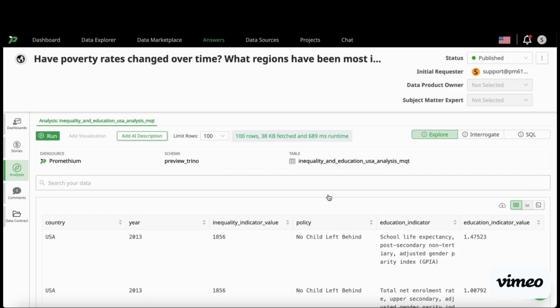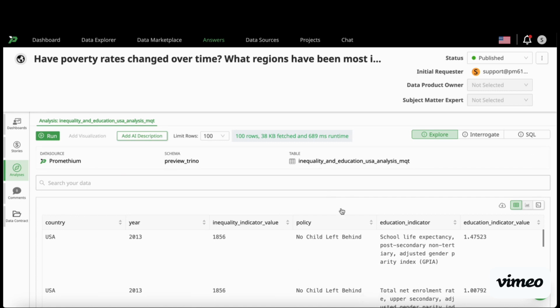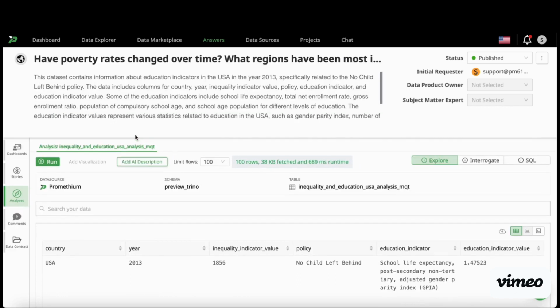Now, what if this user wants just a quick description of the asset that has been created for them before they go into that analysis, whether in natural language or in Excel? And the data product creator hasn't put in the time to actually put together a description in the above box here. Well, that user can click this Add AI Description, and Promethium will analyze the data product and come up with a description, providing its best guess about what this data is saying and what takeaways to glean from it.